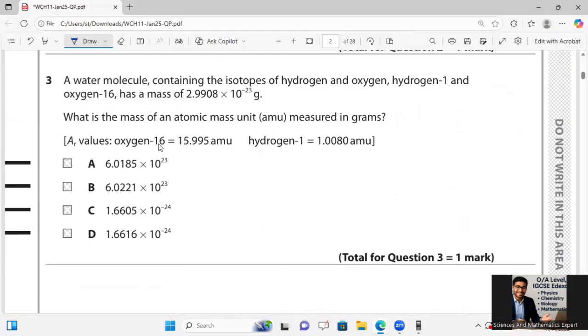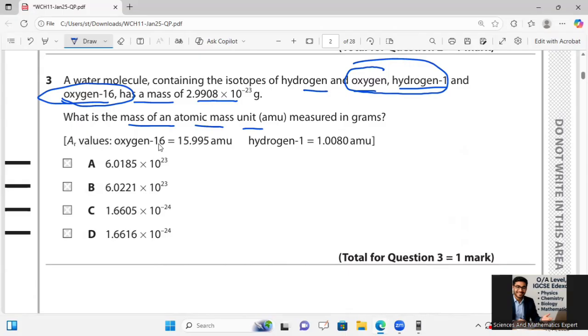After that, he is showing a water molecule containing isotopes of hydrogen and oxygen, hydrogen 1 and oxygen 16, which has a certain mass in grams. What is the mass of an atomic mass unit measured in grams? The mass of hydrogen is 1 and the mass of oxygen is 16. A water molecule containing isotopes of hydrogen and oxygen has a mass of this.